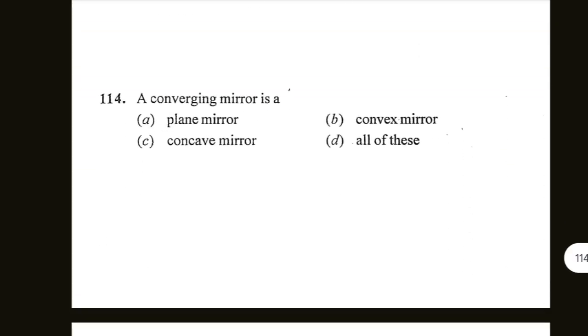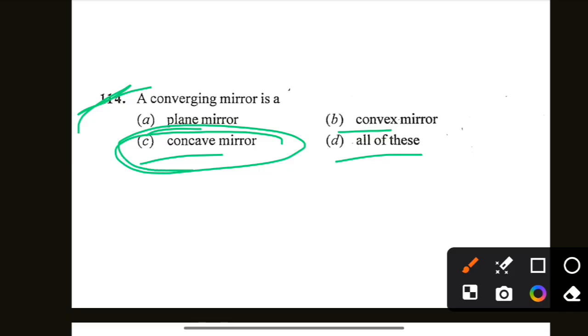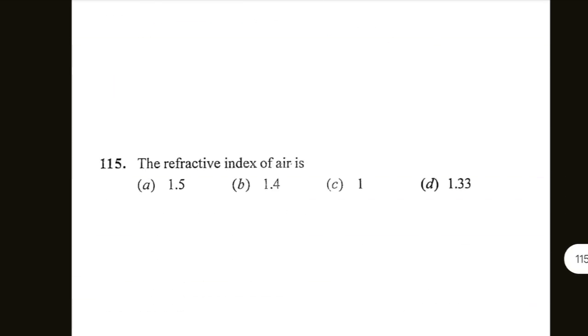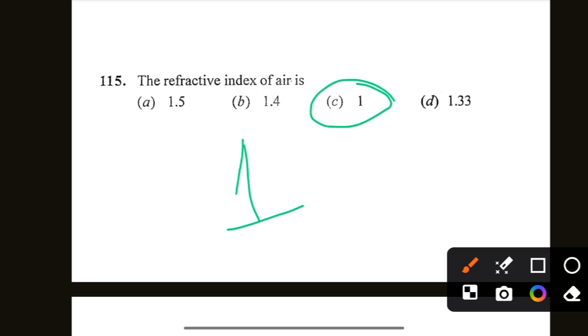Next is a converging mirror is a plane, convex, concave, all of these. Option C is correct. A converging mirror is a concave mirror. Concave mirror जो है ये converging mirror है. Next is refractive index of air is 1. Option C is correct. Refractive index of air is 1.